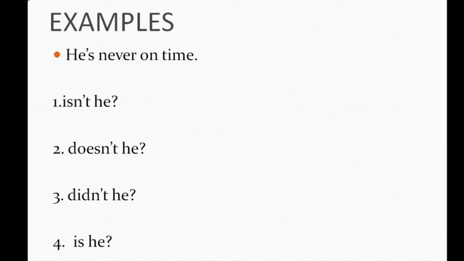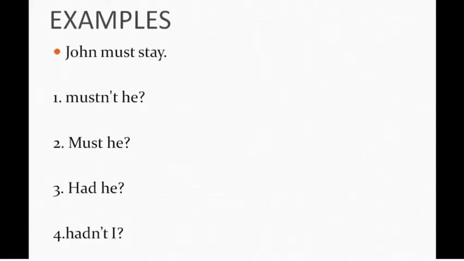Next is John must stay. Must is a modal auxiliary, right? That is why our answer will be the negative form of must. That is mustn't he. Option number 1. So the complete answer will be John must stay, comma, mustn't he.